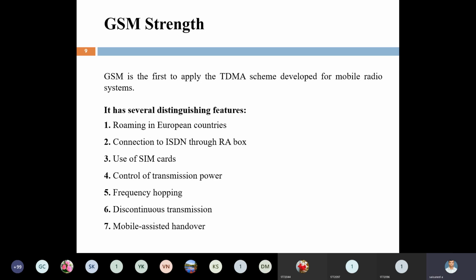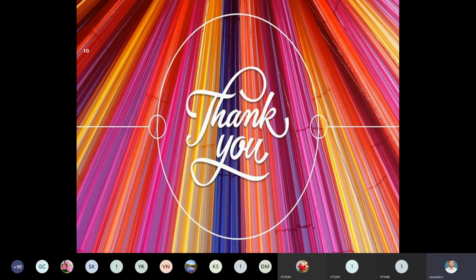Right. Today we discussed GSM channels, physical channels and logical channels, the modes of GSM, the physical layer parameters of GSM, and the strengths of GSM.